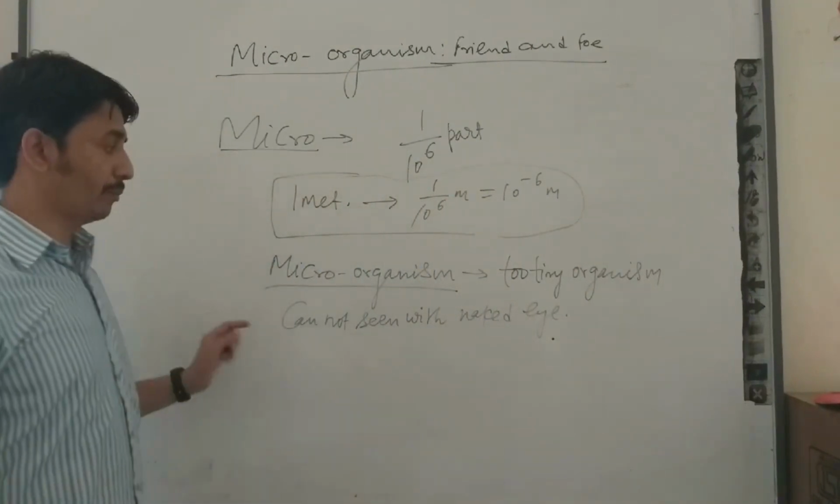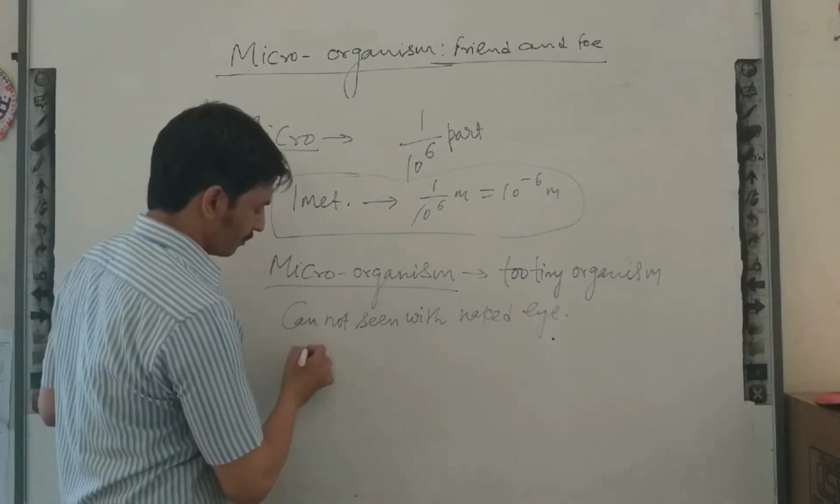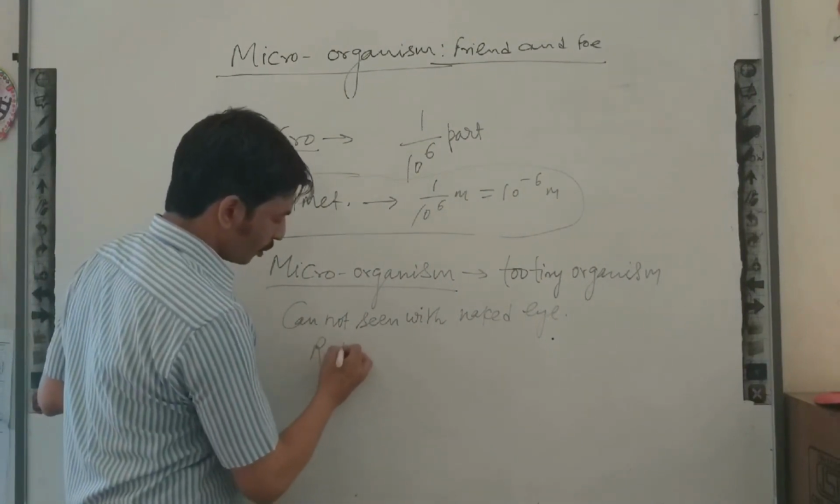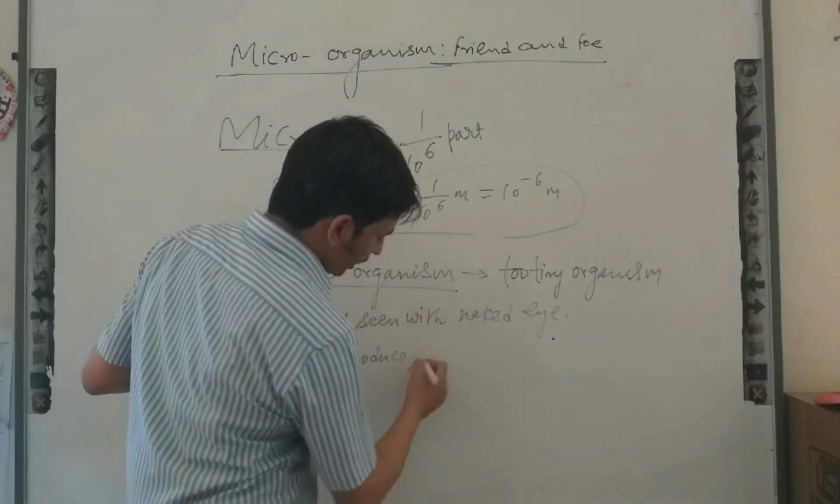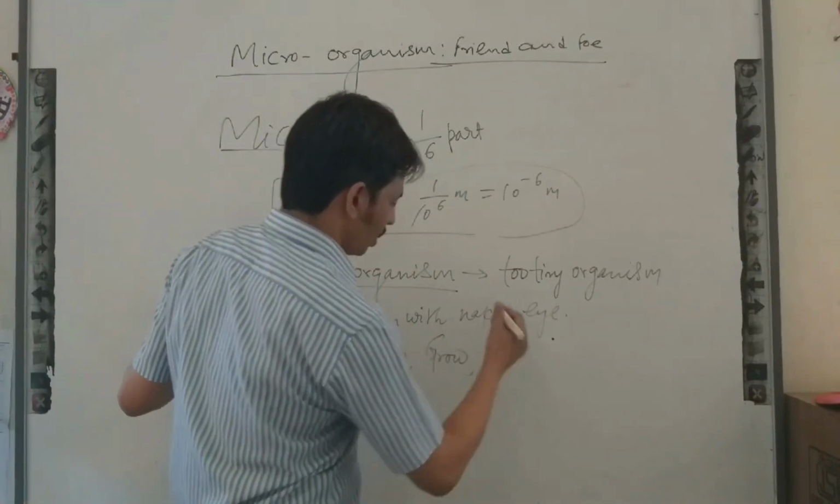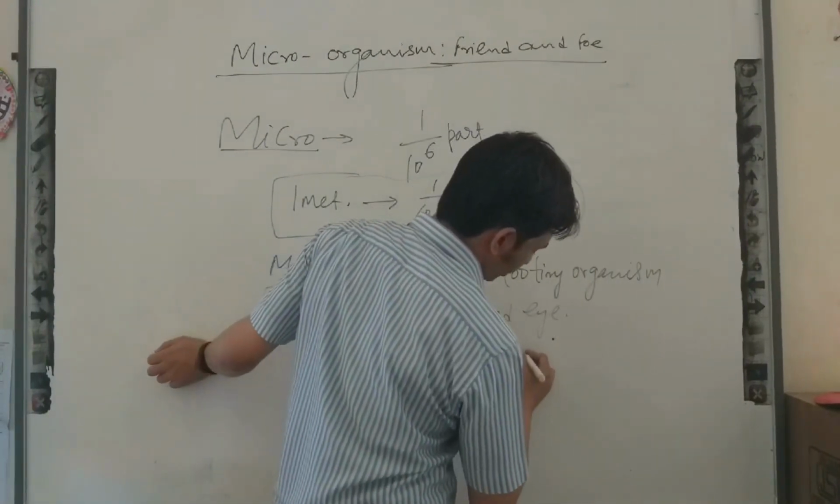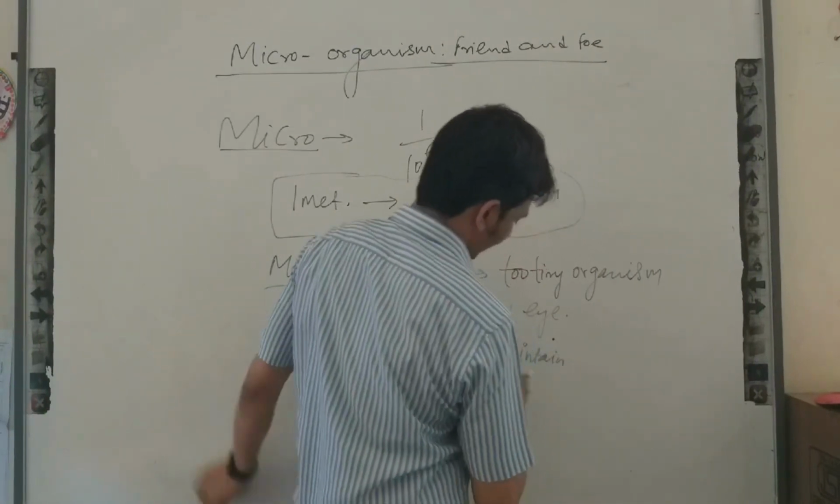Cannot see with naked eye. But these microorganisms also perform. What they perform? They reproduce. These organisms can grow. These organisms can also maintain homeostasis. Means according to the condition they can change their characteristic.